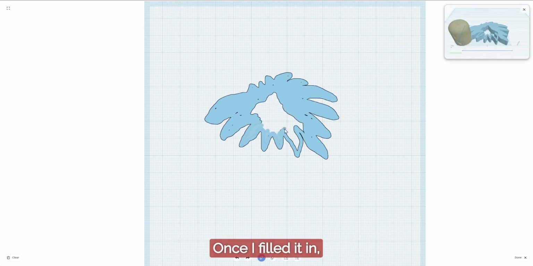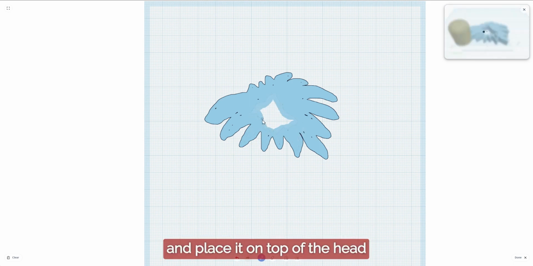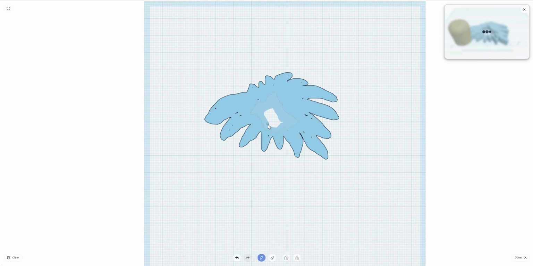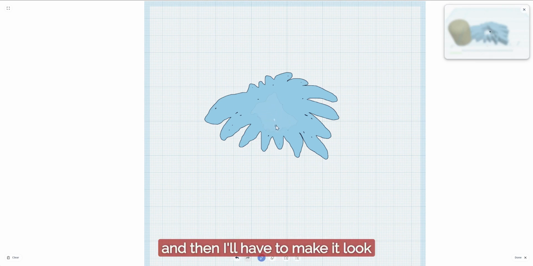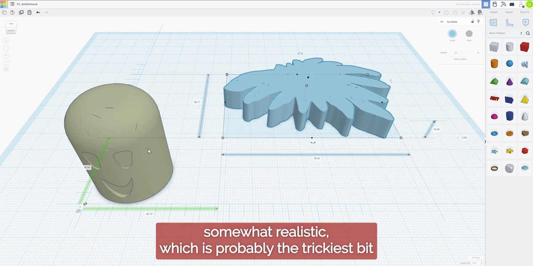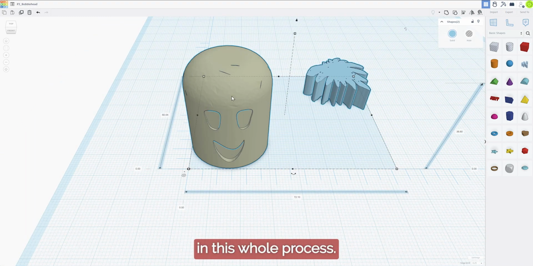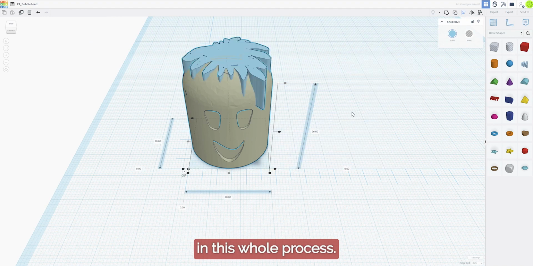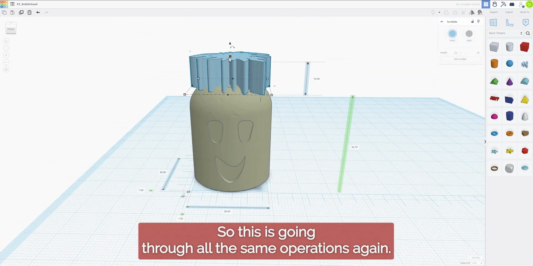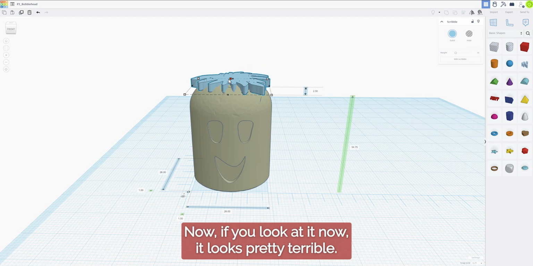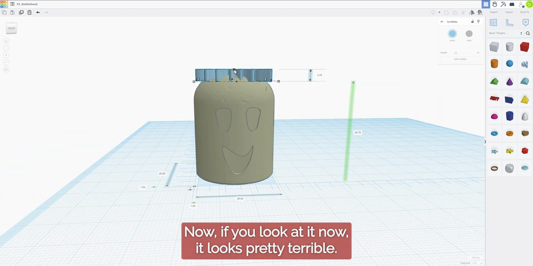Once I've filled it in, I will resize it and place it on top of the head, and then I'll have to make it look somewhat realistic, which is probably the trickiest bit in this whole process. So this is going through all the same operations again. Now if you look at it now, it looks pretty terrible.